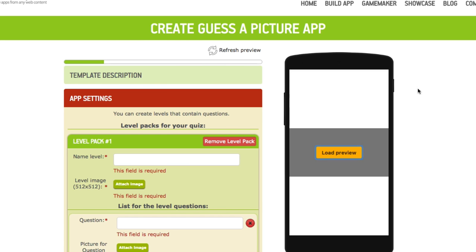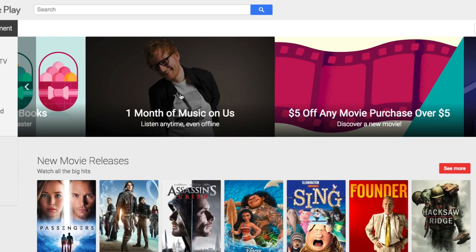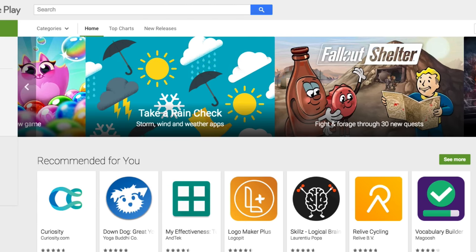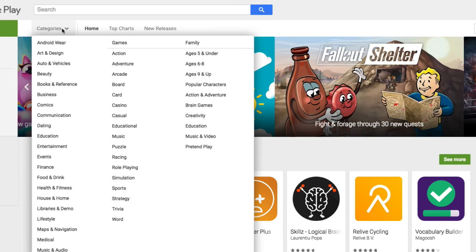So let's have a look very quickly. Right now I'm in Google Play, and this is where I come almost every day to come up with ideas. You can see my photo here, Mr. Handsome Guy, and here's what I'm going to do. I'm going to be looking at the categories. Now here's the important part. I'm going to go and see games. We have games here, and I'm going to look for trivia games.